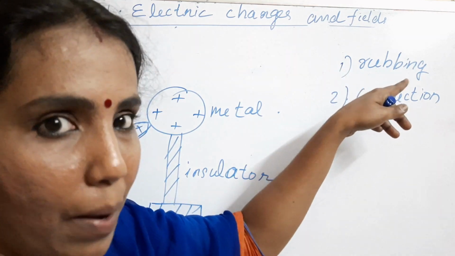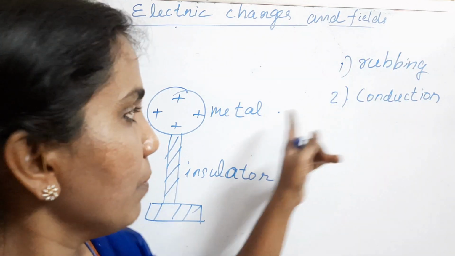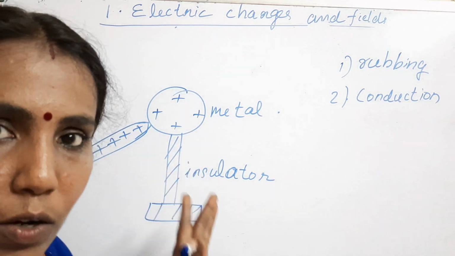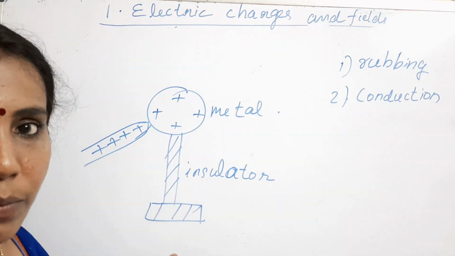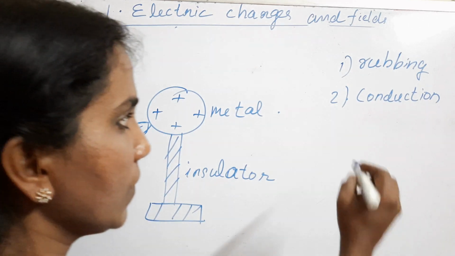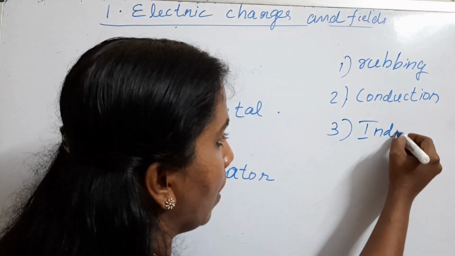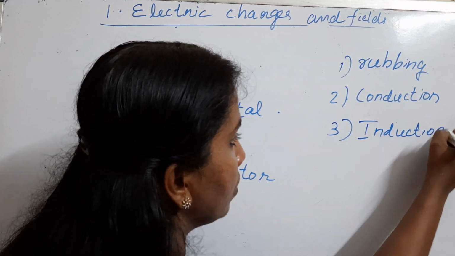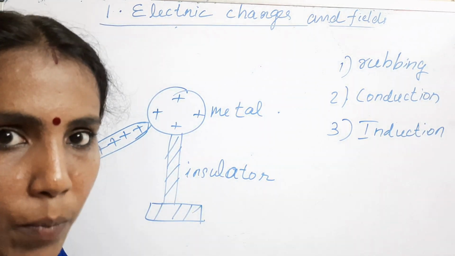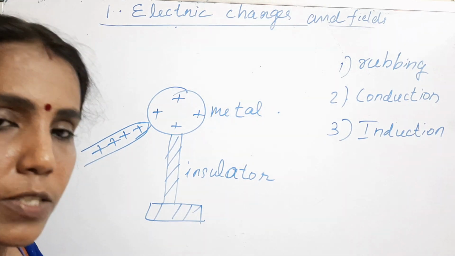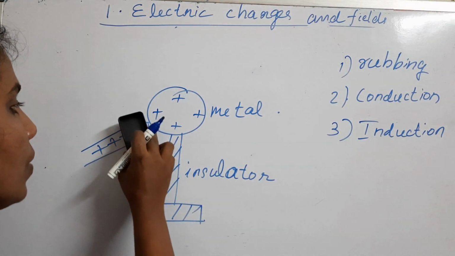Charging by rubbing we already discussed. Charging by conduction means that by bringing a charged body in contact, you can make one body charged. Now, the third method is charging by induction. By the method of induction also you can charge a body. So what is meant by induction? In induction,